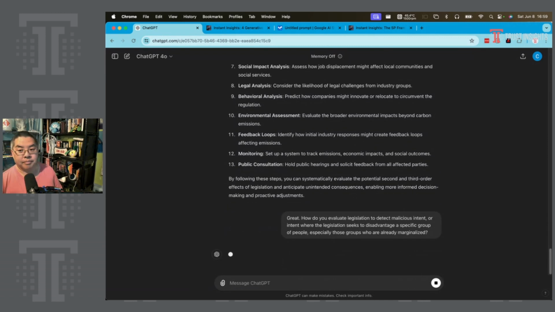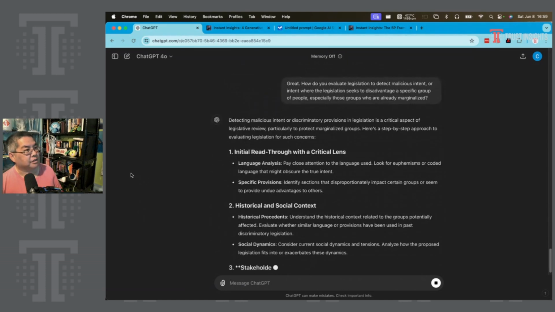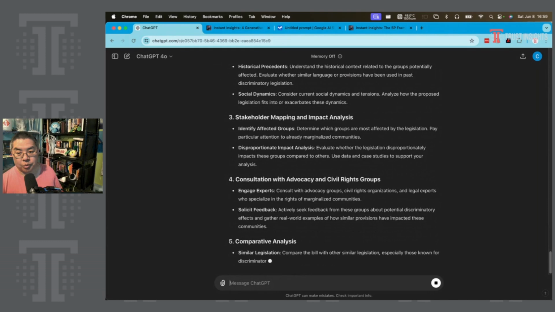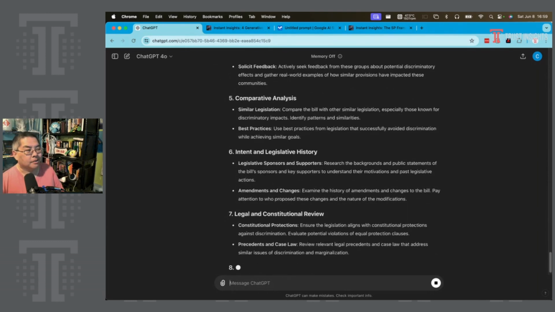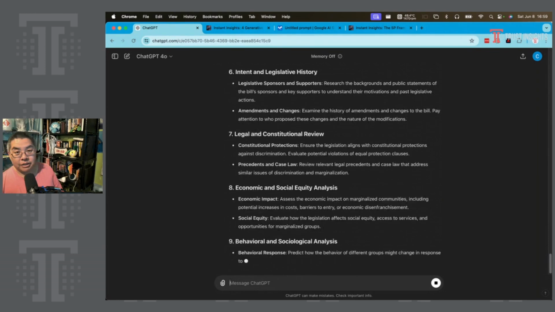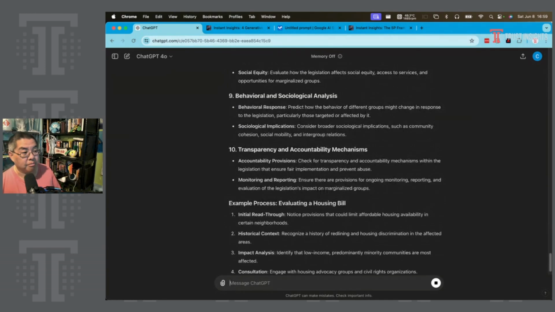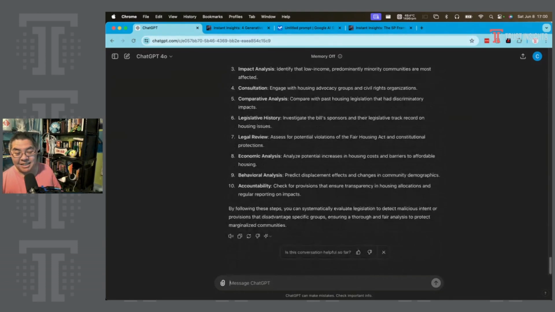So again, this is some more priming, more augmentation to have the tool come up with a lot of best practices for what we would want to look for in a piece of legislation. Ultimately, with legislative review, and this, by the way, goes for any kind of review: code review, marketing review, business strategy review, accounting review, we want to sit down and say, what could go wrong?